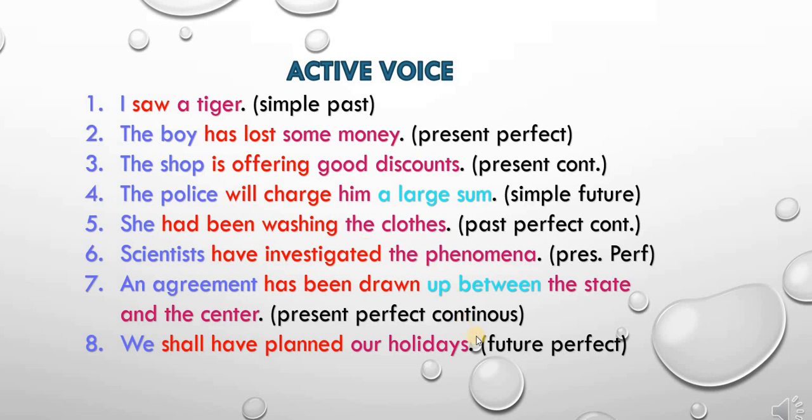In pink are the objects. Whatever work has been done is given in red. Very simple sentences you can see. Clearly the subjects are performing some action on the objects, and these are the examples for active voice.